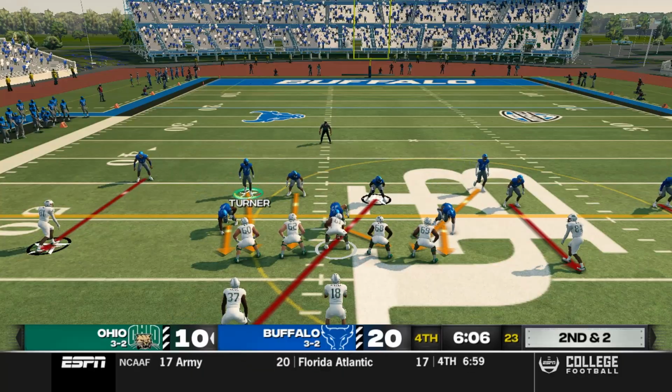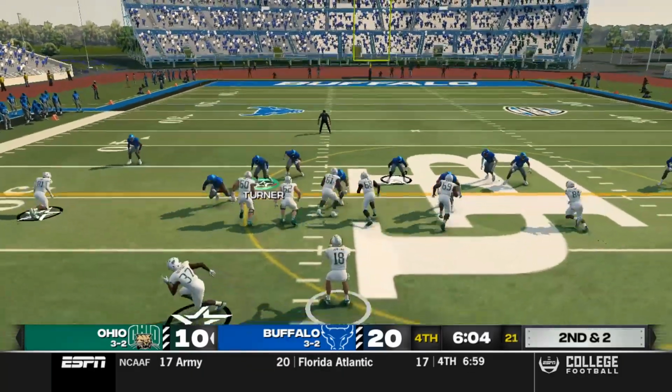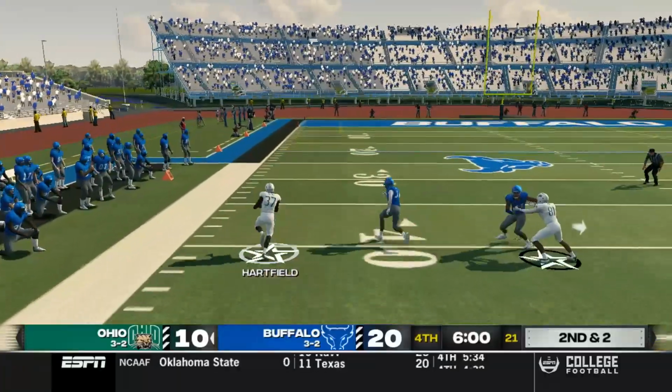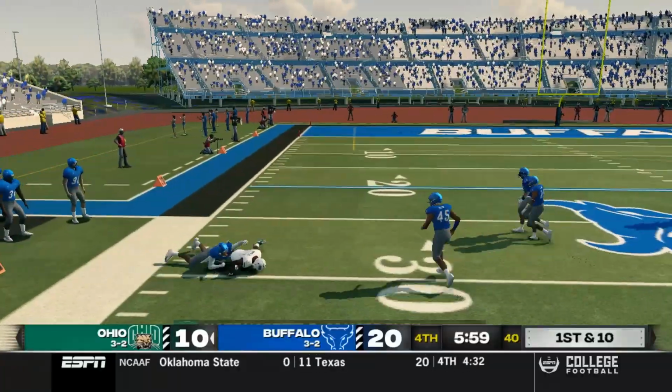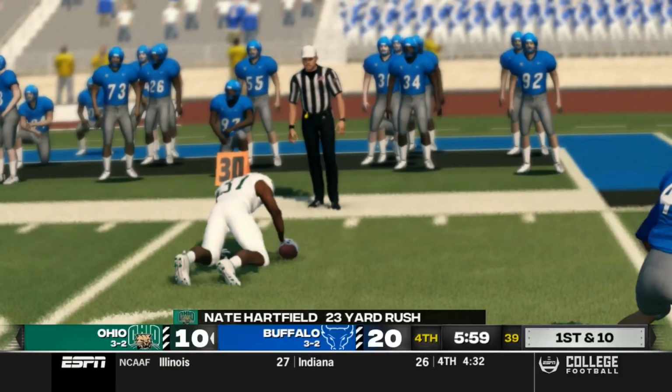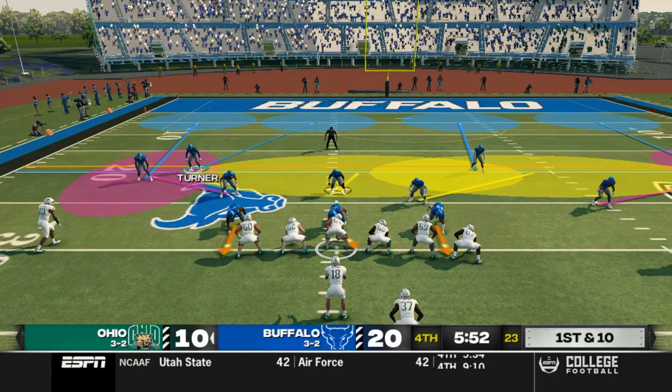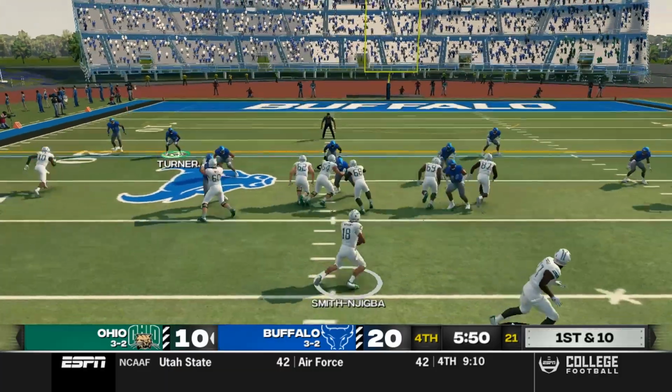This defense has done a good job against the Bobcats. Looks like they walk both safeties down, and it's a speed option pitch out to Hartfield. That might backfire. Seth Weischer chasing him down, takes him down at the 30 after a 23-yard run by Nate Hartfield. Bobcats seem to be putting a drive together when they needed it the most.